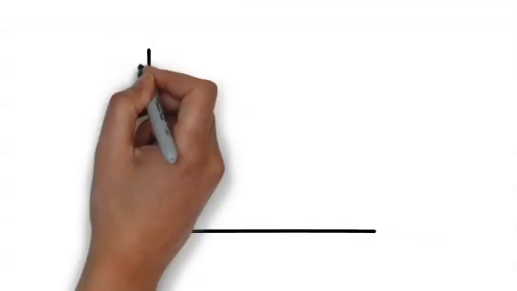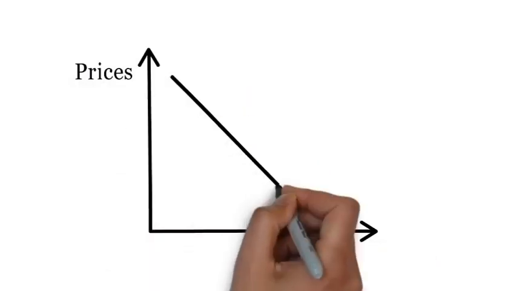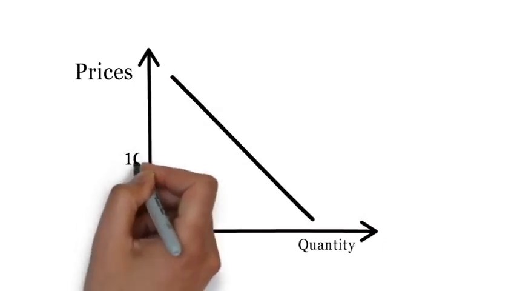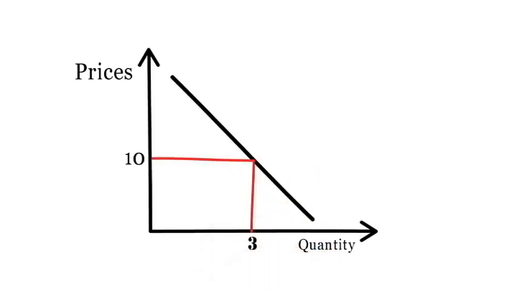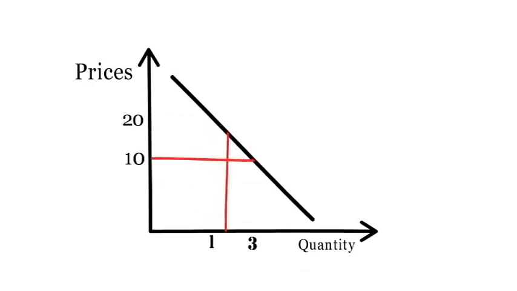We can show this with the help of a diagram. It is customary to plot prices on the y-axis and quantity on the x-axis. The demand curve is downward sloping because it symbolizes a negative relationship between prices and quantity demanded. The demand curve shows that as the price of the commodity rises from $10 to $20, the quantity demanded falls from 3 chocolates to 1. And as the prices fall, the quantity demanded rises.